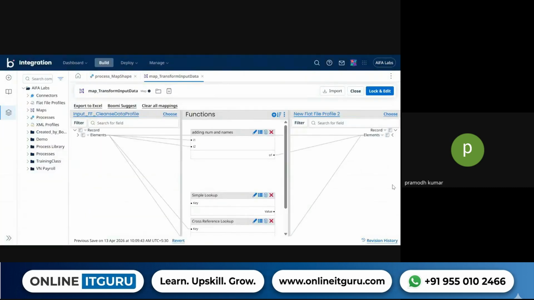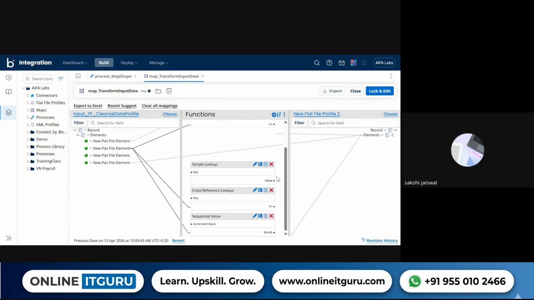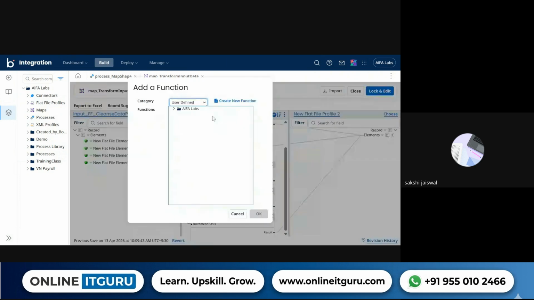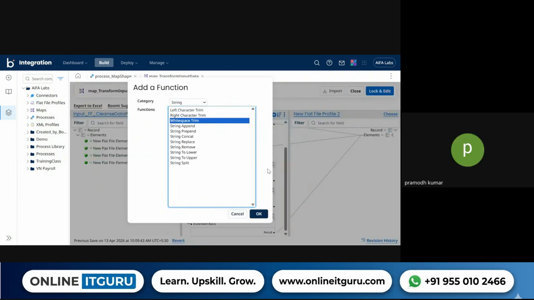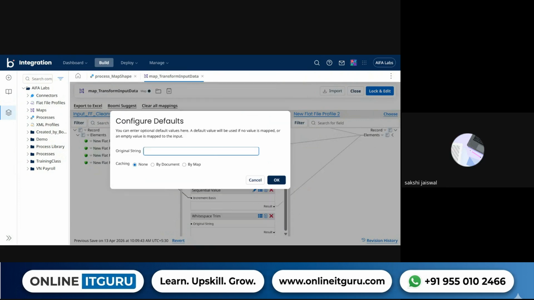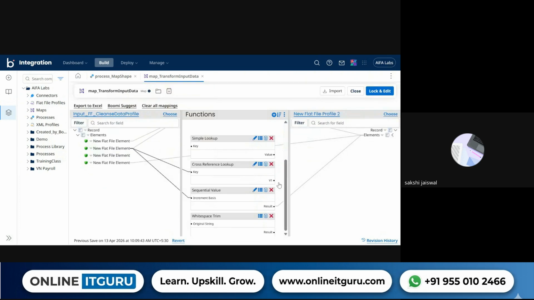Did you get a chance to practice this yesterday? Yeah, I practiced it. I'm facing some issues. Tell me, Sakshi, we'll discuss. In the string function, the white space is not working. What is white space? White space means the empty space between the characters. Oh, no, it's not between characters. It's at the start or at the end. Yeah, that also I tried.